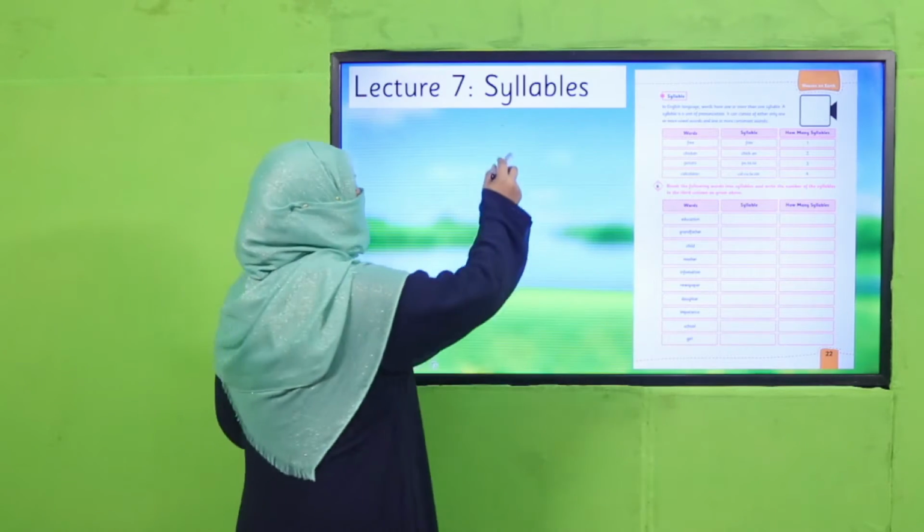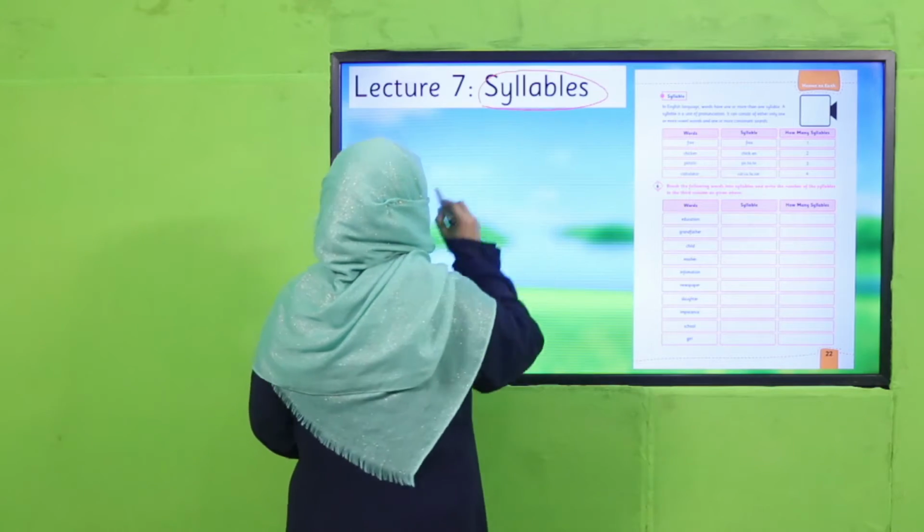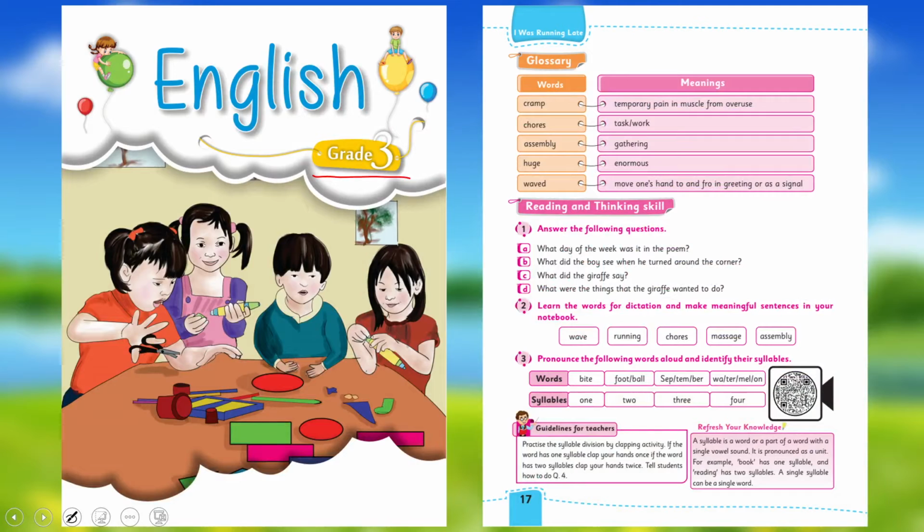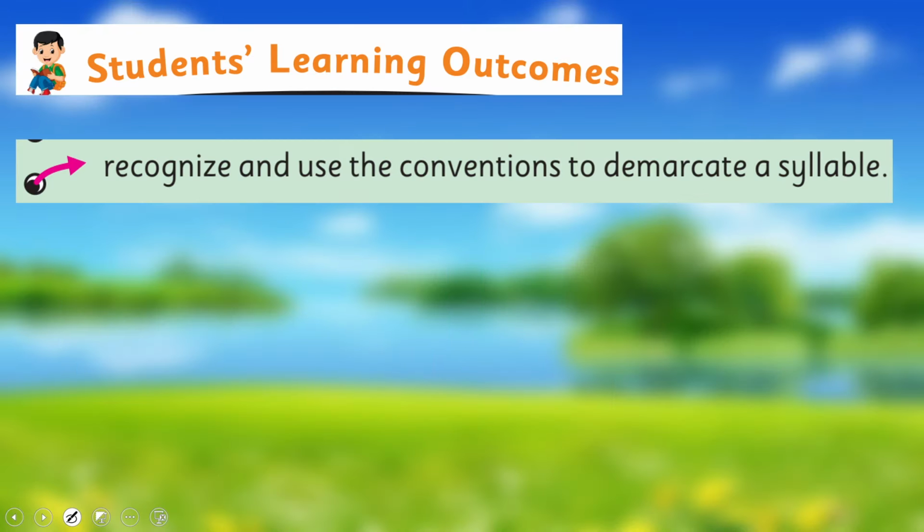Yes, my dear children, today we are going to learn about syllables. Before this, in English for grade 3, I have already taught you how to identify syllables. I hope you remember. If not, you may watch this video lecture again. And we are going to learn further to recognize and use the conventions to demarcate syllables. This is our today's SLO.